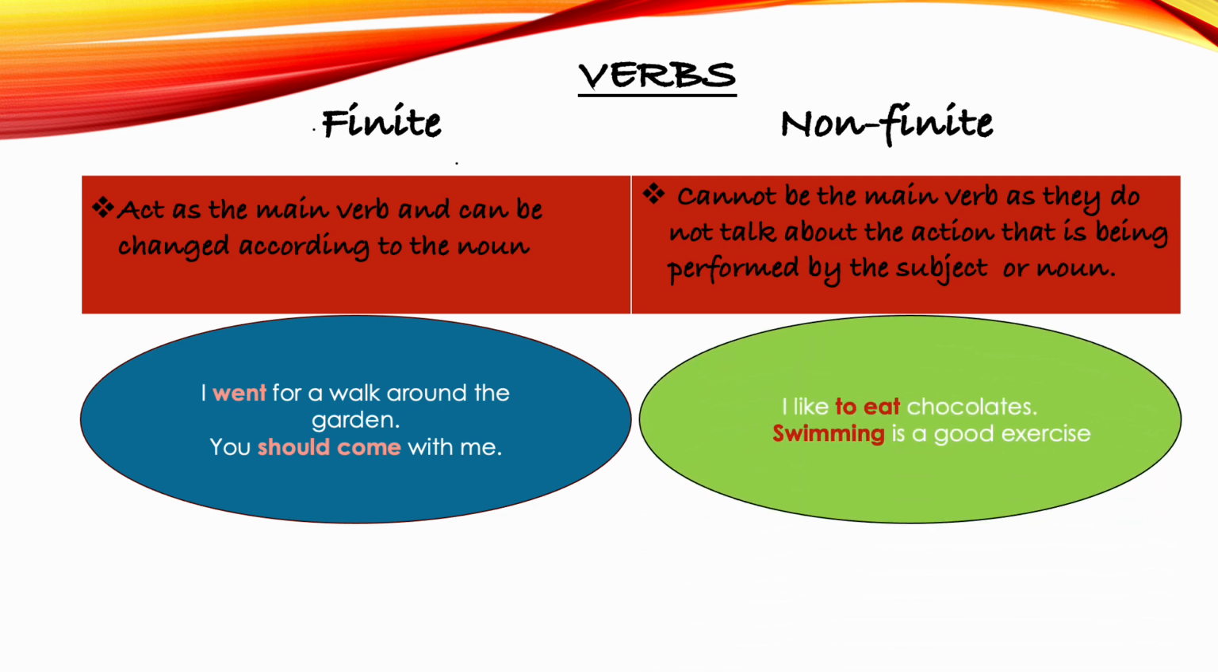Whereas in non-finite verb, the example I'm taking is, I like to eat chocolates. Here, like is a finite verb. I know the tense, simple present tense. To eat is a non-finite verb because we can't understand the tense. Similarly, swimming is a good exercise. Swimming is a non-finite verb since we are not able to identify the tense. And is a finite verb.